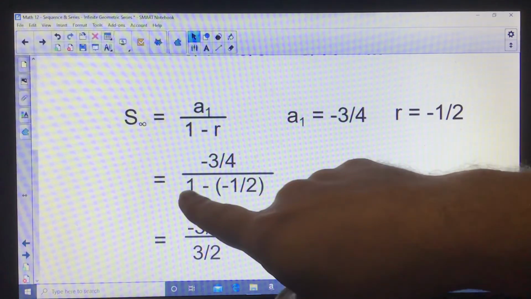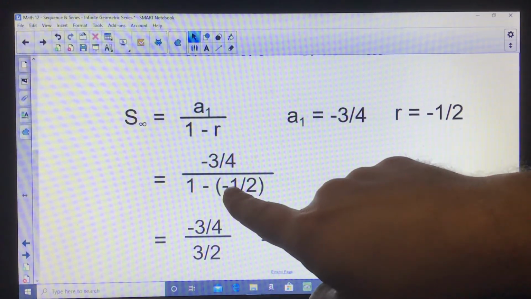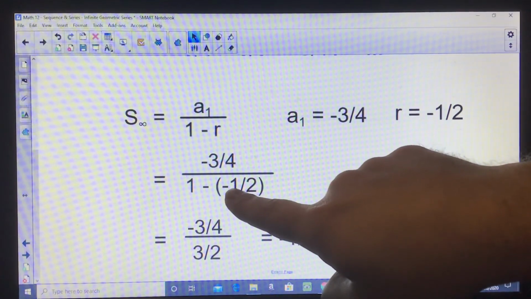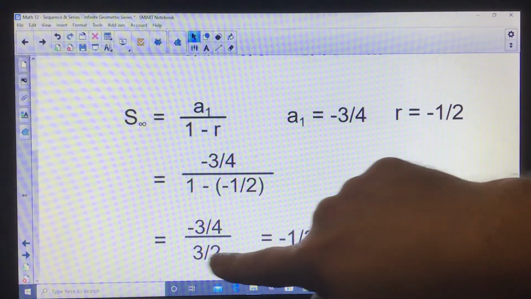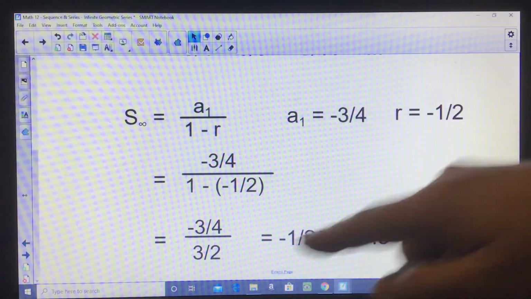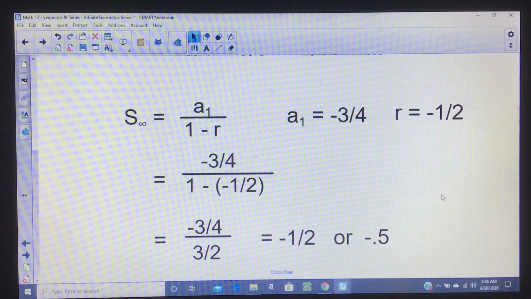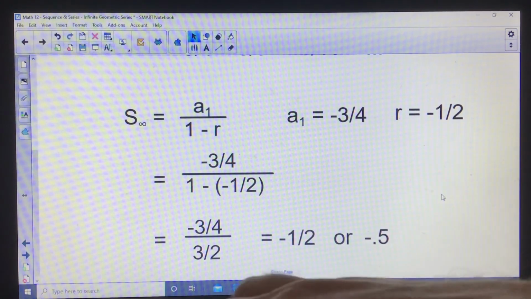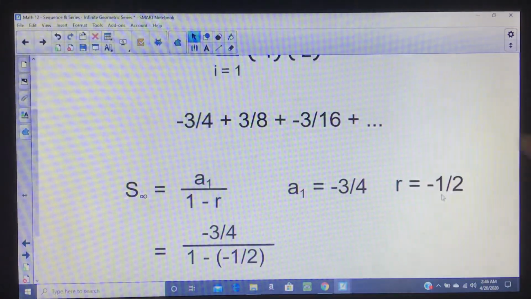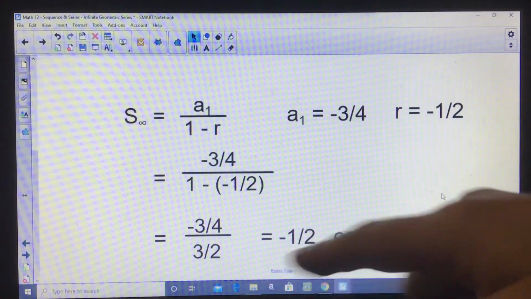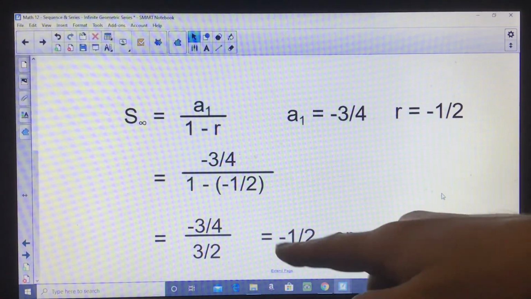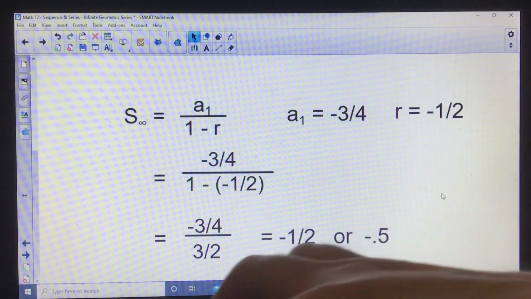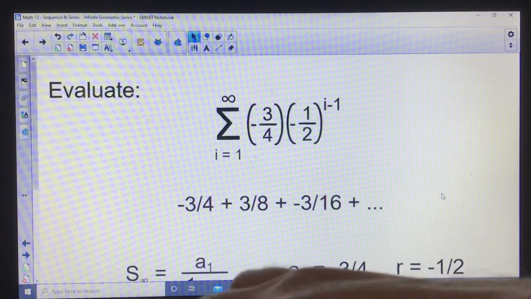The top is negative 3/4. 1 minus negative 1/2 is 1 plus 1/2. 1 plus 1/2 is 3/2. If you divide this, you could multiply by the reciprocal. It'll come out as negative 1/2 or negative 0.5. So basically, what does all of this add up to if I kept going forever? It basically adds up to, or approaches, the number negative 0.5 or negative 1/2, depends on how you want to put it. So that's the answer to this thing.